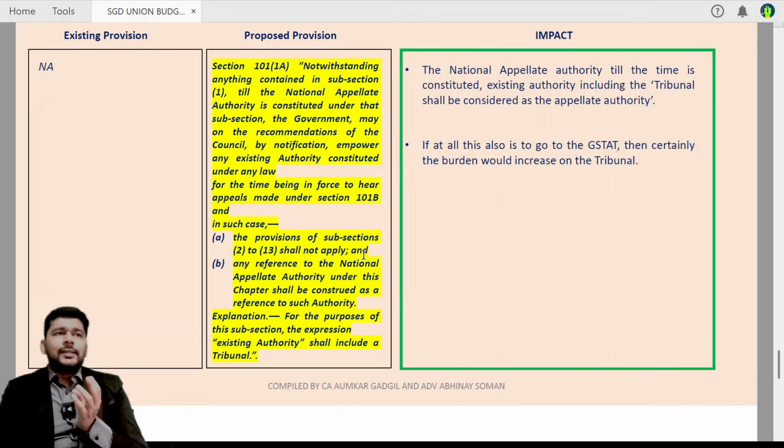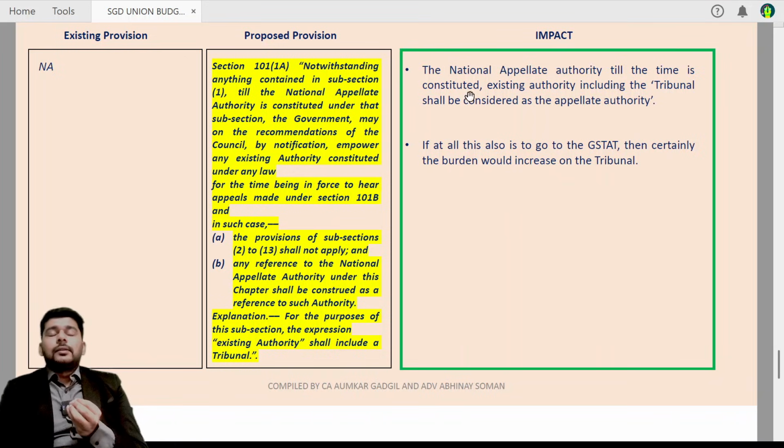Now, friends, if it is to be believed that this is the National Appellate Tribunal, the National Appellate Authority will be the national tribunal, that is the principal bench of the tribunal. Then, of course, it moves to only one place in India, that is Delhi. Friends, if we see that the GST tribunal was already given the responsibility of taking up the anti-profiteering cases from the NAA. Now, even if the National Authority for Advance Ruling is also shifted to the tribunal, of course, the scope of work or the load of work or the burden of work at the tribunal definitely goes up and up.